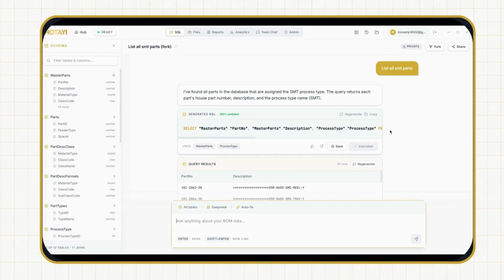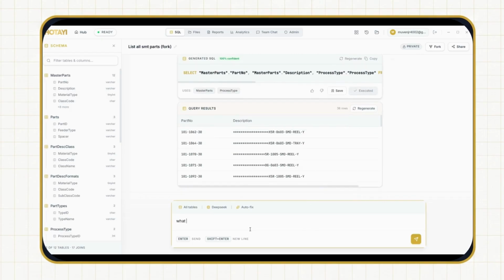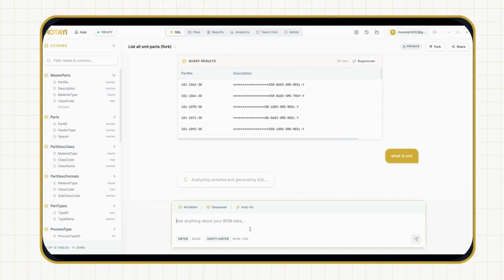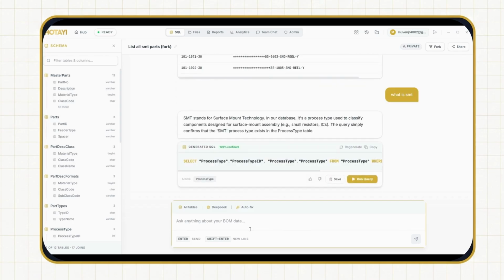Now, just for another explanation, here I could list all SMT parts. Let's say the non-technical people don't know what SMT is, they can just ask what SMT means, and the AI will answer. So the AI model is basically built for non-technical users and also for technical users. It is friendly for non-technical users and not very complex to use. It basically guides in everything, and as we can see, it actually gave the meaning.